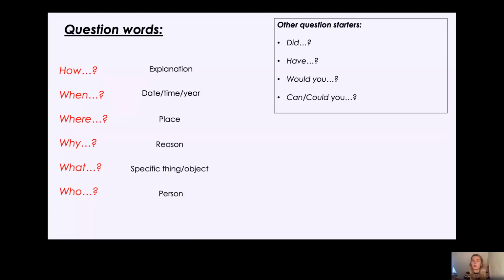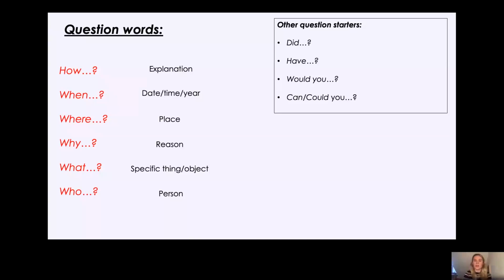Now, there are some other question starters that you can use, but we're mainly going to stick to the question words today. I'll explain these to you just in case you want to use them in your questions. So, did you have a nice time on holiday? Did you see my friend at the park? Okay, and then we have have. Have you seen my glasses? Have you had a good day today? Then would you? Would you like some cake? Would you like an umbrella?